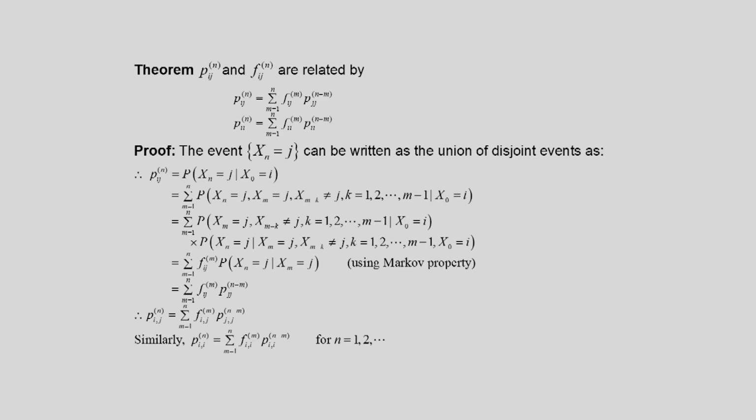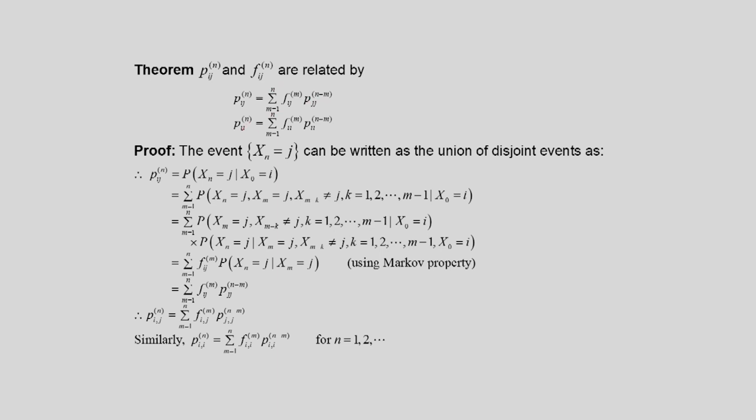Now we will establish a relationship between the first passage or first entrance probability at instant n and the n step transition probability P_ij^(n). So the relationships are: P_ij^(n), that is the n step transition probability, is equal to the summation of f_ij^(m) into P_jj^(n-m), m going from 1 to n.